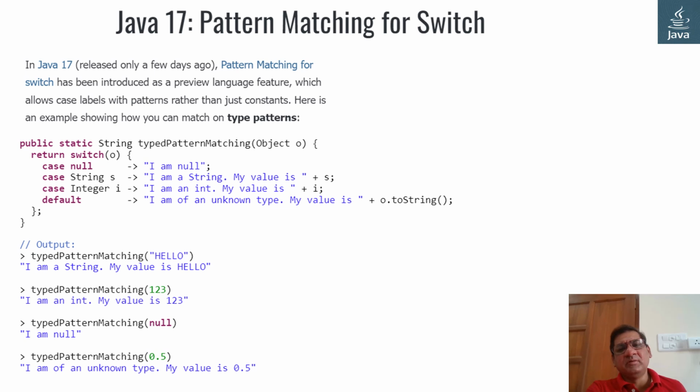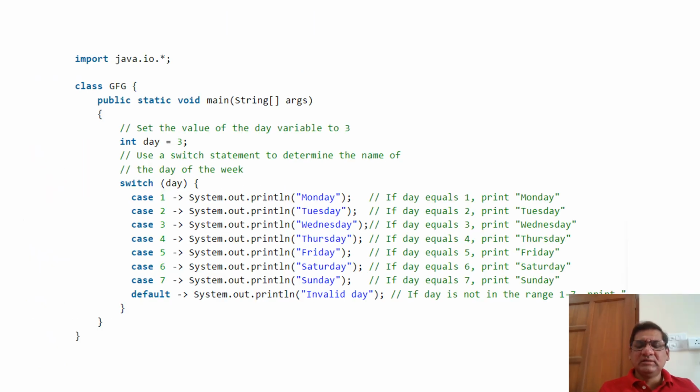We can check whether that value is a string, an integer, or any other type, and implement the respective statement with the help of the pattern switch. This is one of the features introduced in Java 17. On the screen, we can see the implementation of the switch and how it works. I just provided the example for our understanding.